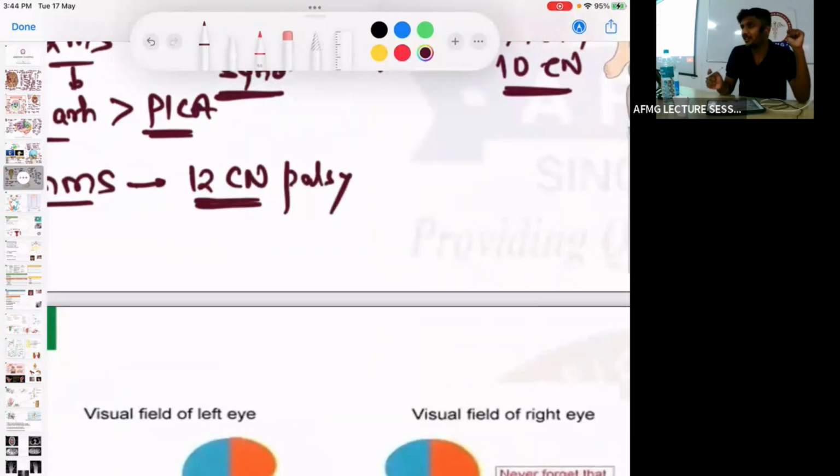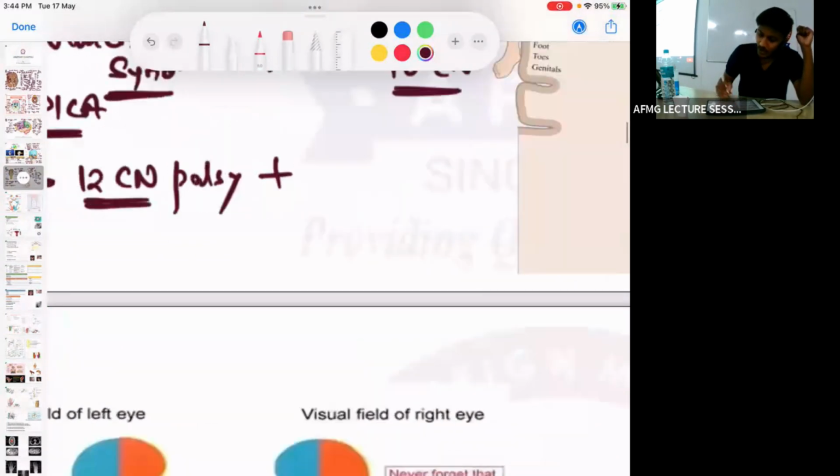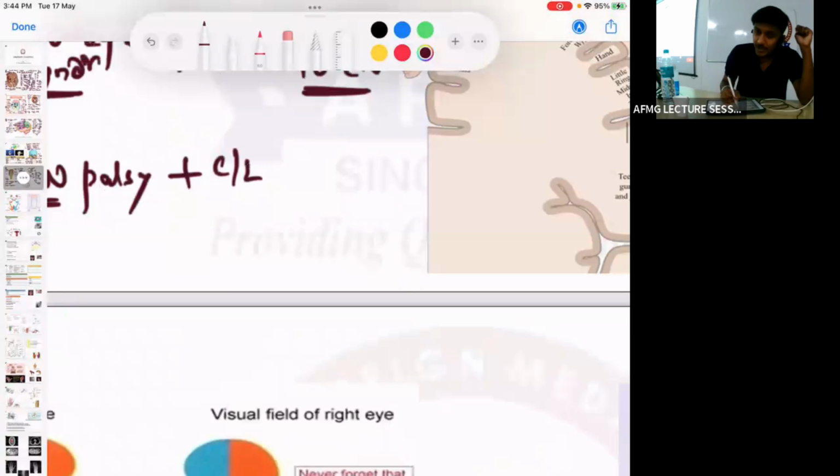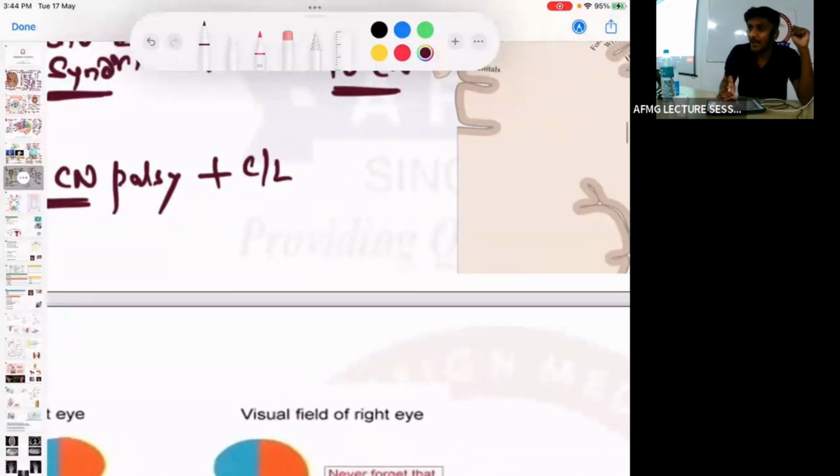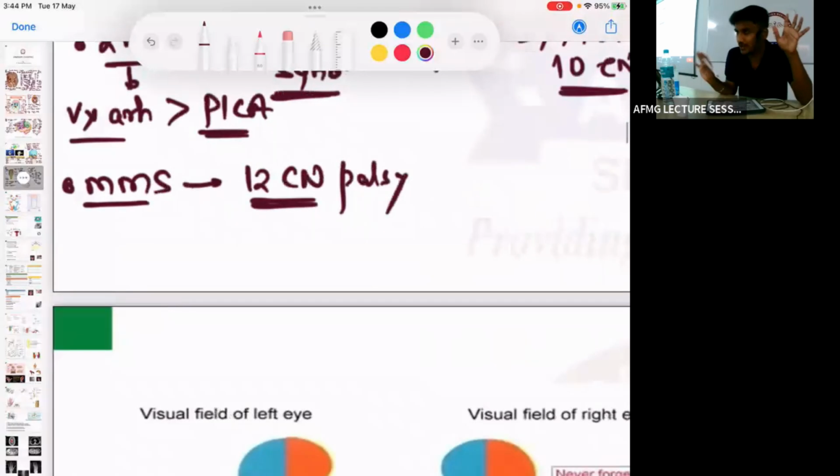There is palsy of which cranial nerve in medial medullary syndrome? Along with that there would be a contralateral hemiplegia. कोई दिक्कत नहीं है. Mainly 12th cranial nerve palsy रखो, क्योंकि question में कभी contralateral hemiplegia देंगे भी, शायद नहीं भी दे. ठीक है? But 12th cranial nerve palsy जरूर देंगे, क्योंकि वो always is there. ठीक है? याद रखना. No issues with this. So एक important चीजें ही बता रहा हूँ.